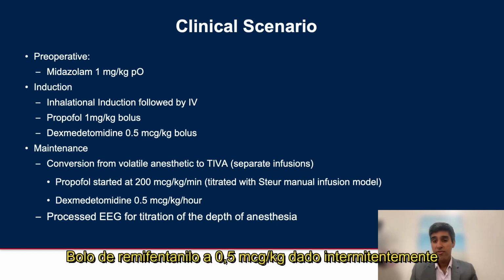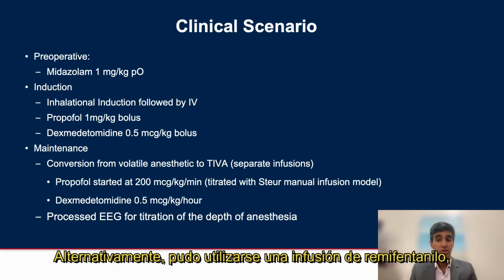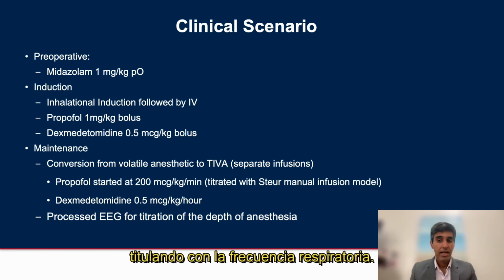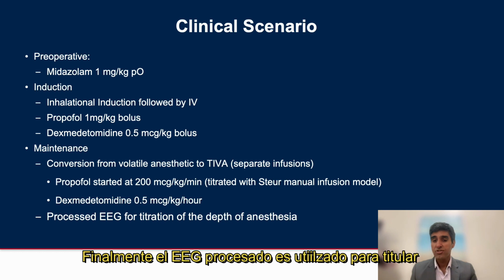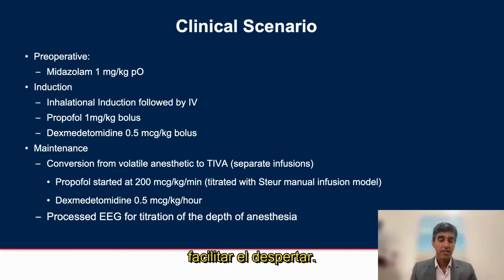Remifentanil boluses of 0.5 mics per kilo are intermittently given during the most stimulating portion of the rigid bronchoscopy. Alternatively, a remifentanil infusion could be started, which I would personally start at 0.1 mics per kilo per minute and titrate to respiratory rate. Finally, a processed EEG is used to titrate the depth of anesthesia, not only during the procedure, but to facilitate awakening as well.